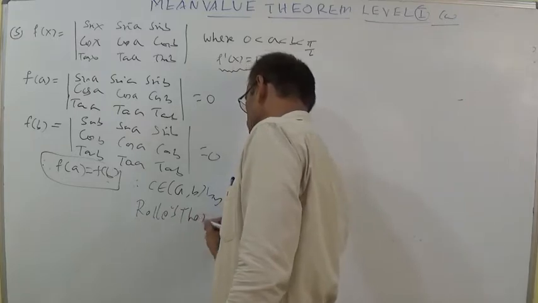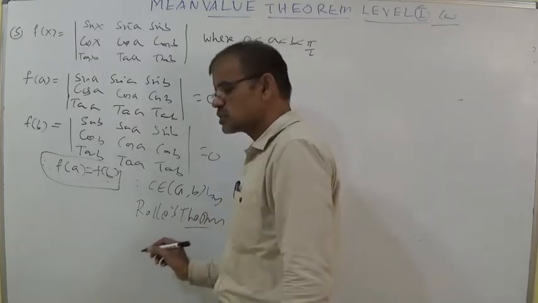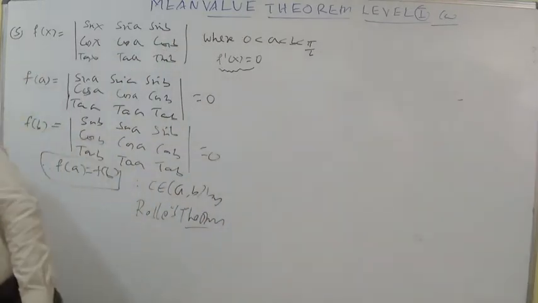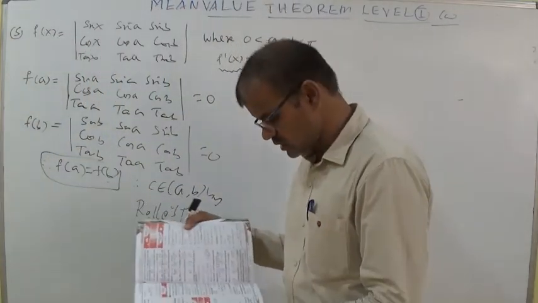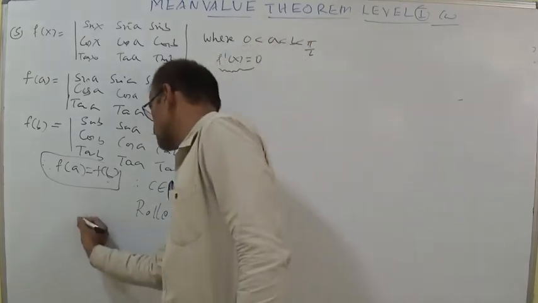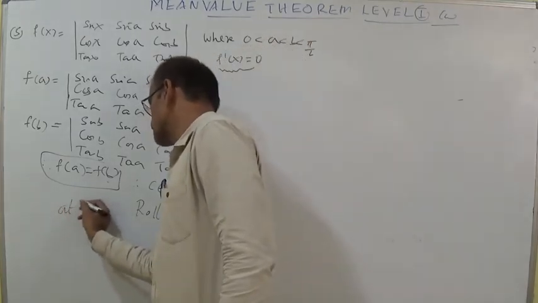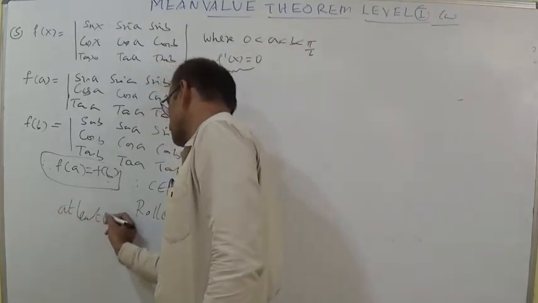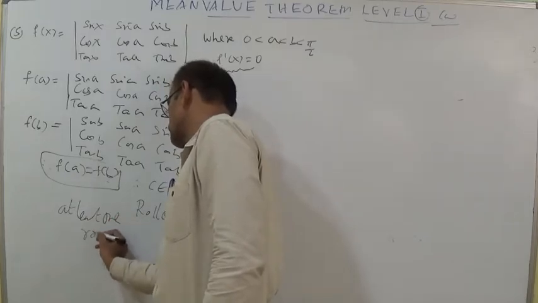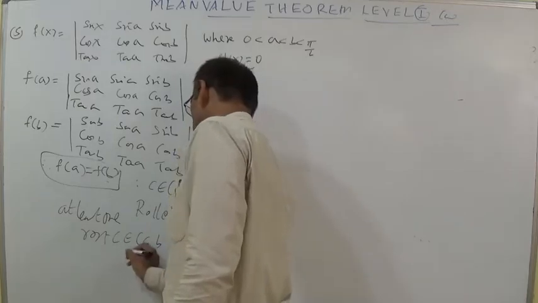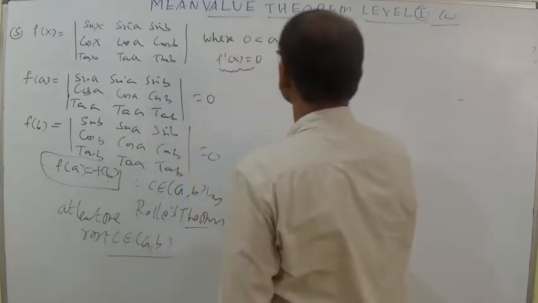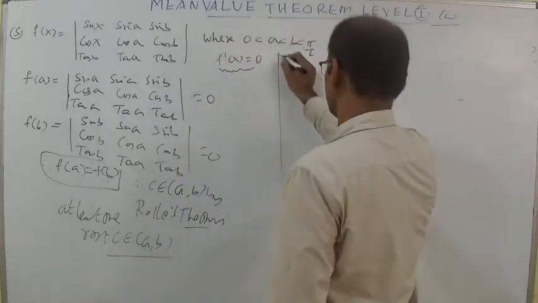There exists a small c belonging to the open interval a comma b. Here he is asking for at least one root, so at least one root c belongs to the open interval a comma b. That is the fifth question.